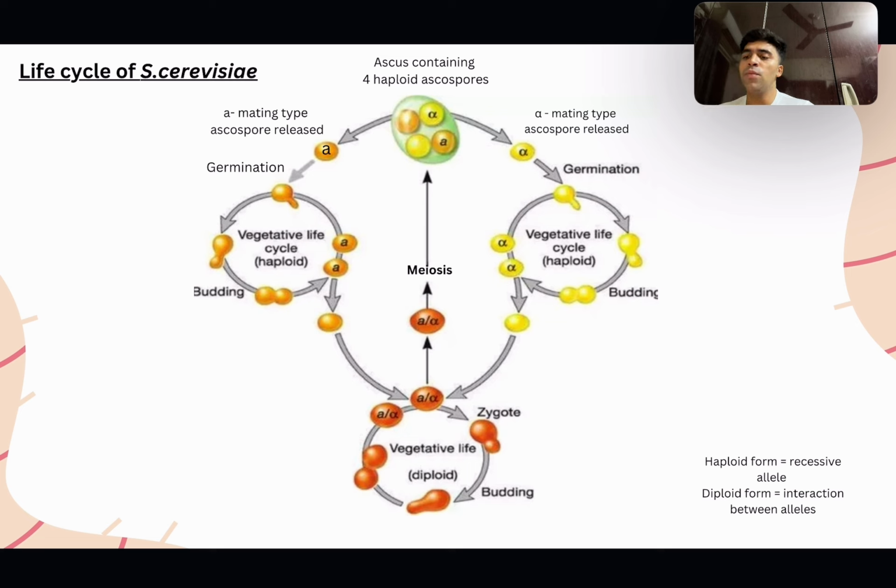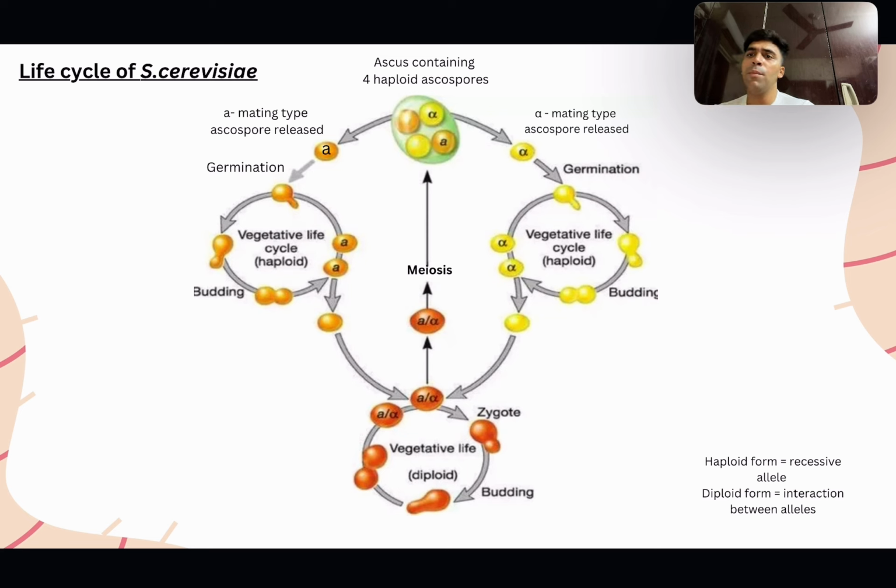the diploid 2n cells function as an ascus, and inside this ascus meiosis takes place and 4 haploid ascospores are formed, as you can see at the top of the ppt. At maturation, when the ascus breaks open, the A and alpha mating type ascospores are released.